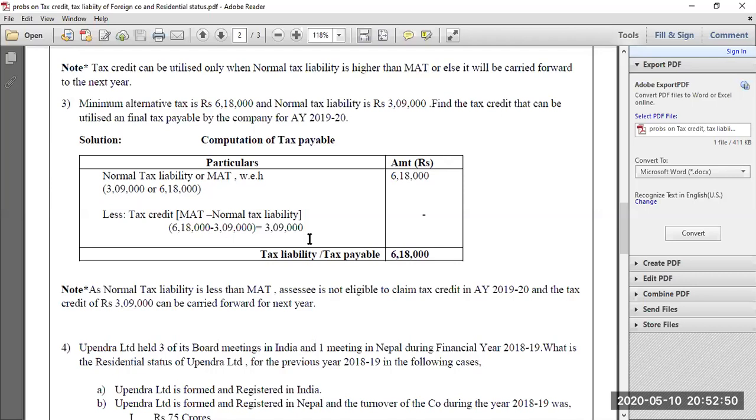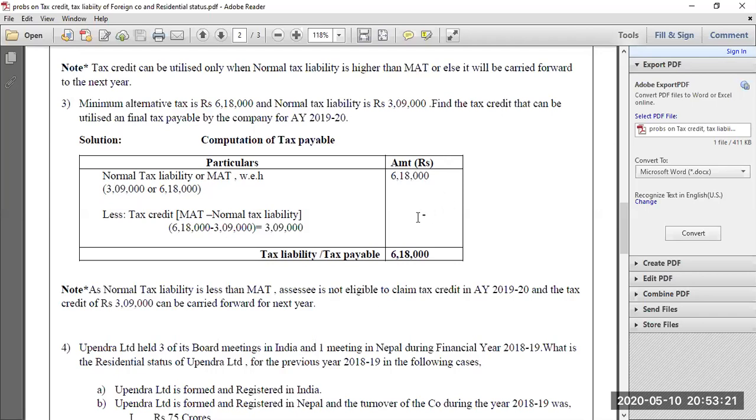Here you cannot utilize the tax credit of 3,09,000 because here normal tax is not higher than MAT. As I told you before also, only if the normal tax liability is higher than MAT can the tax credit be utilized. So this 3,09,000 cannot be utilized in this year since your minimum alternative tax, or MAT, is more than your normal tax liability, but this 3,09,000 can be carried forward to the next assessment year. So this is how we have to solve the problem. So the highest of the following is the 6,18,000.